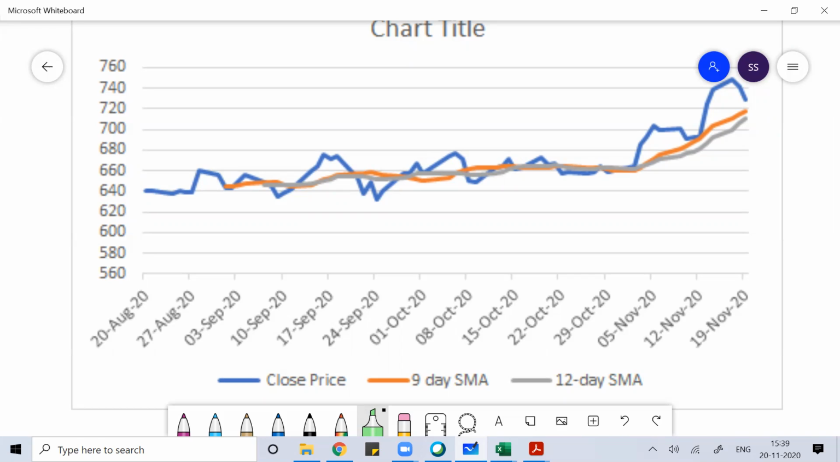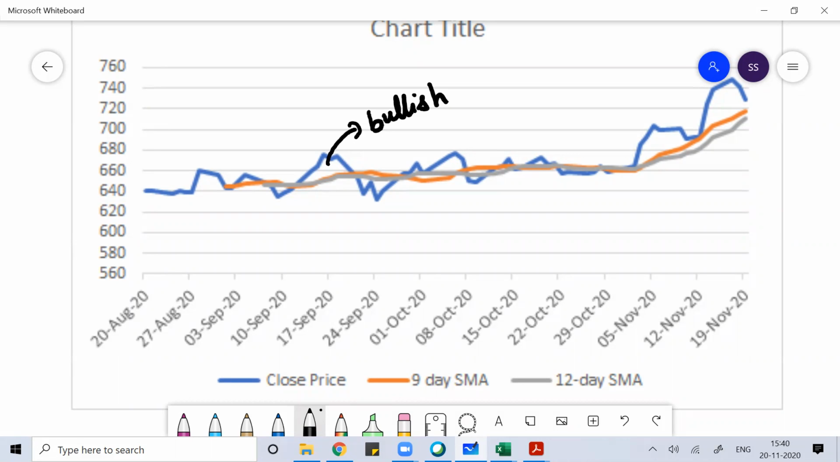Okay, so understand that your closing price should be above your moving average. If your closing price is above your moving average, that is a bullish region. That is a bullish scenario. This is the bullish region, when your closing price is above your moving averages.